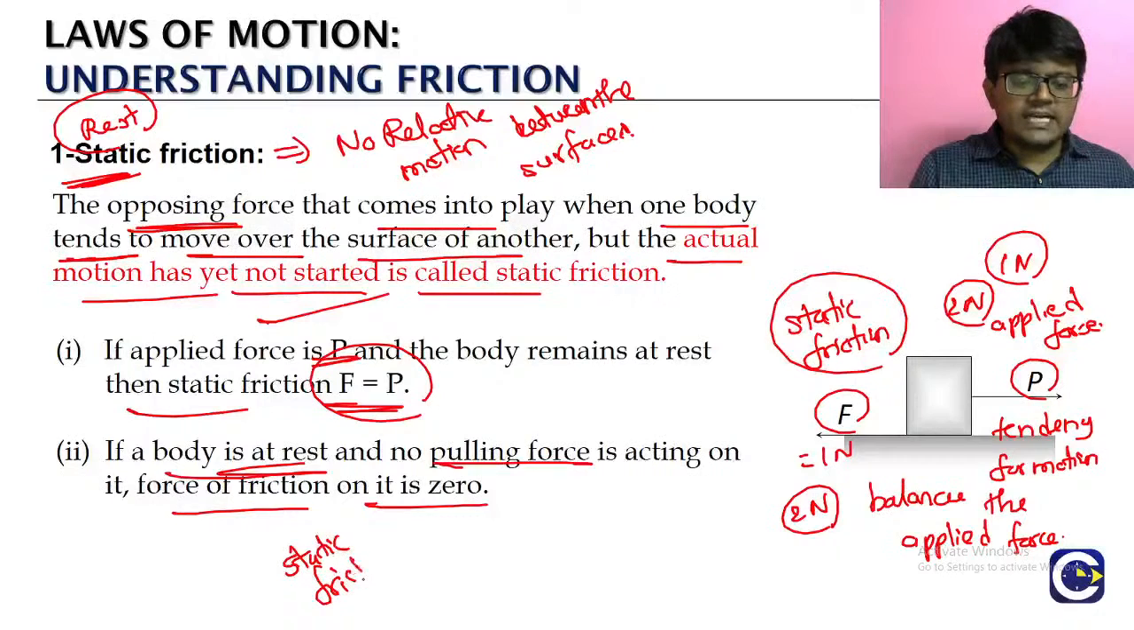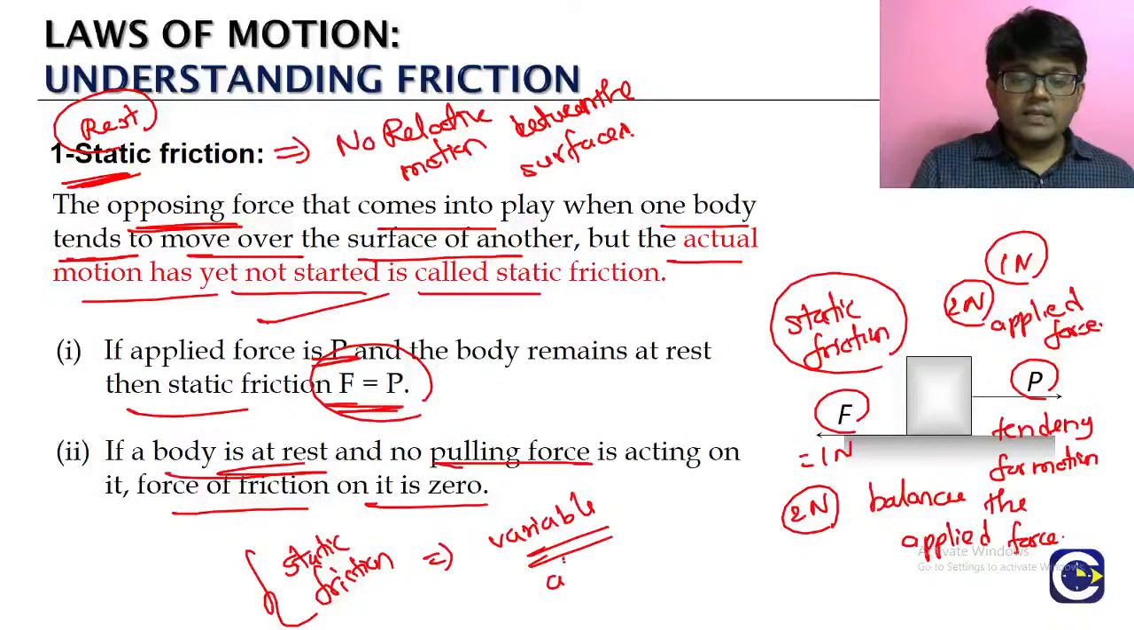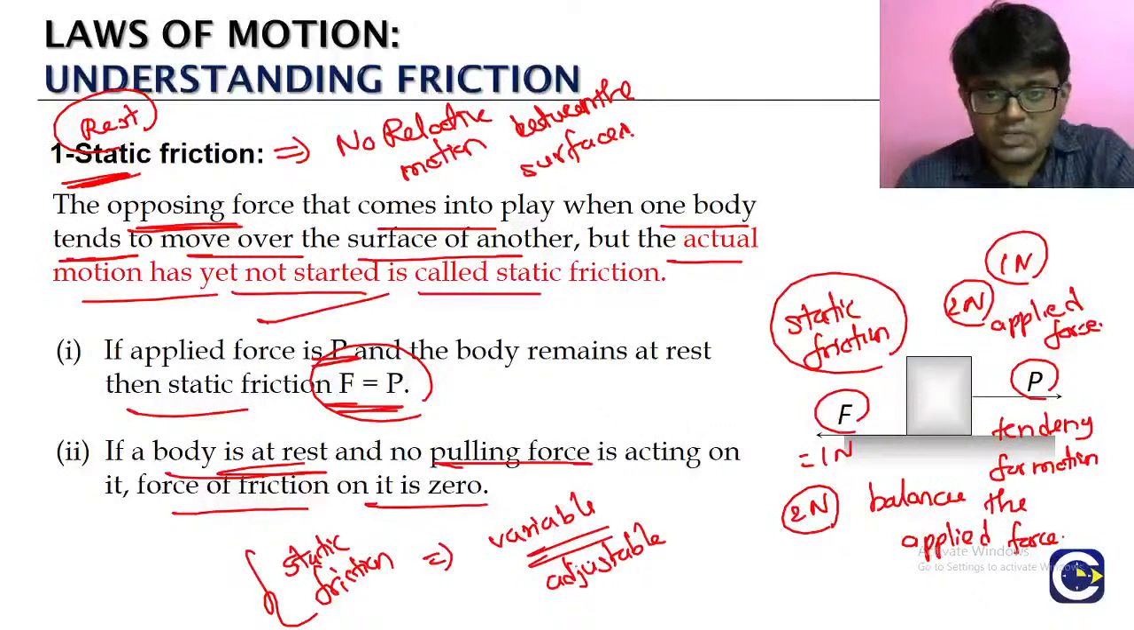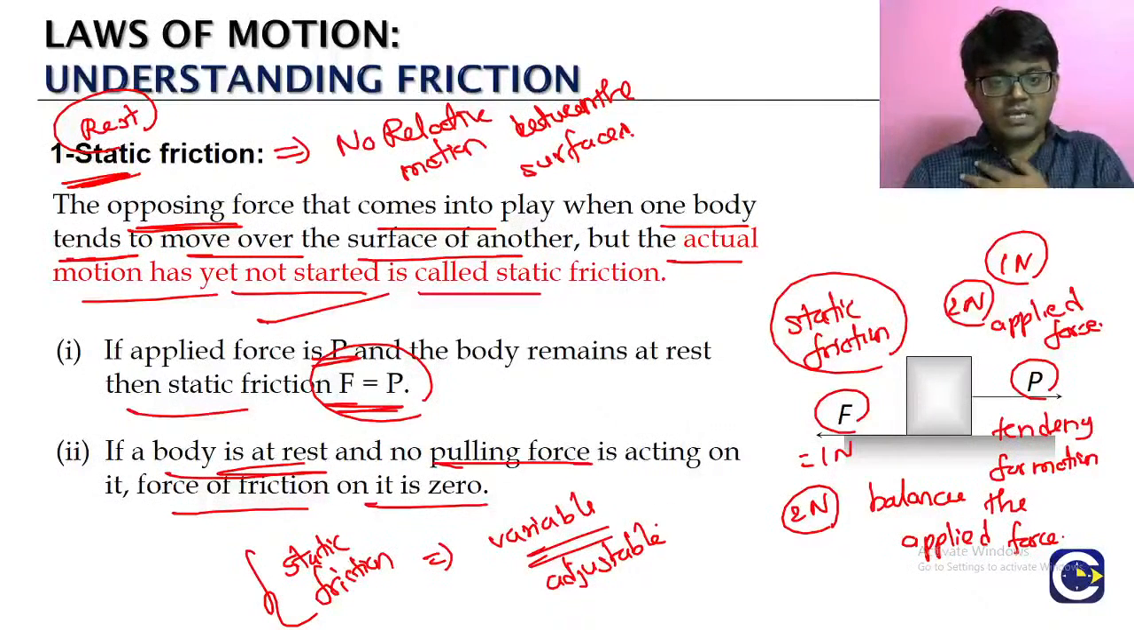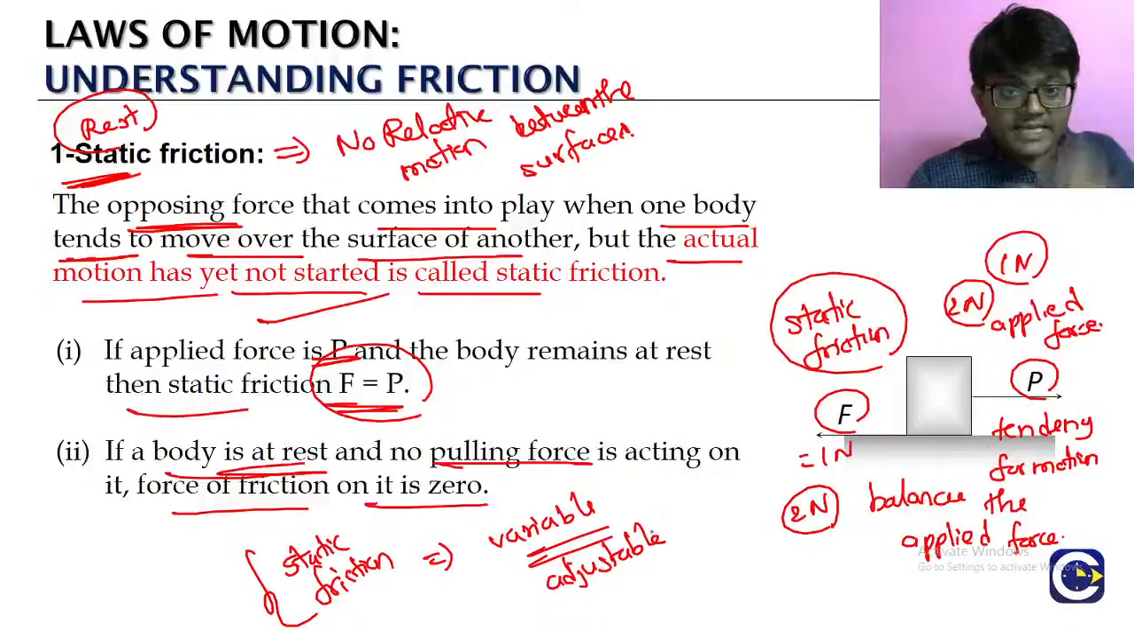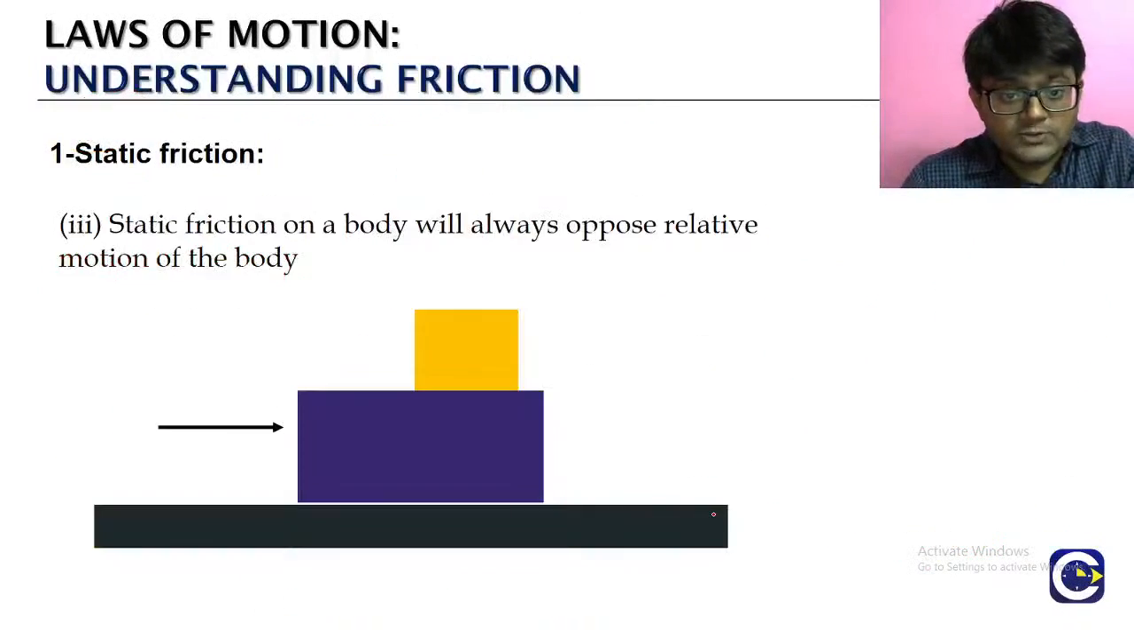இது ஒரு கான்ஸ்டன்ட் வேல்யூவா எடுக்கிறது கிடையாது. What is it? It is a variable value. இதுக்கு இன்னொரு வேர்ட் சொல்லலாம், adjustable. Variable ன்னு சொல்லலாம், adjustable ன்னு சொல்லலாம். Okay, so static friction will be adjusting its value based on what? Based on the applied force.